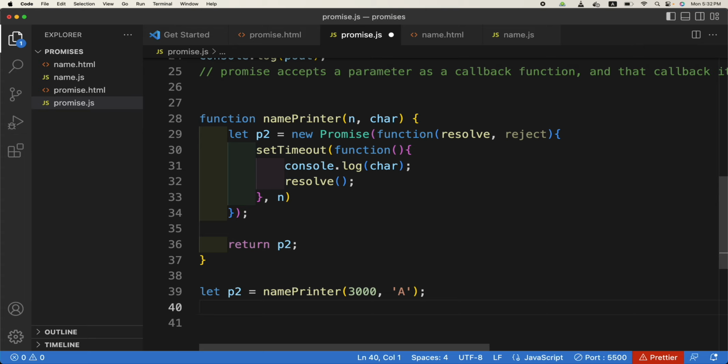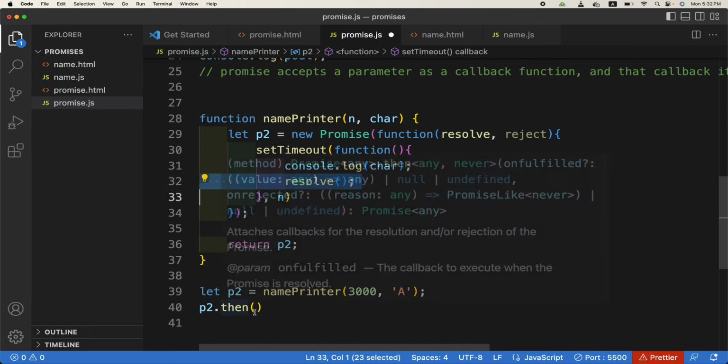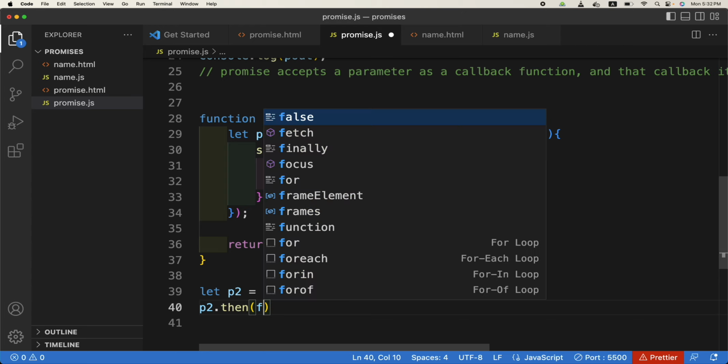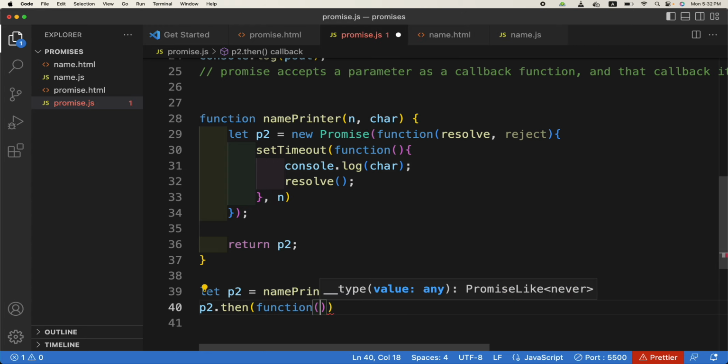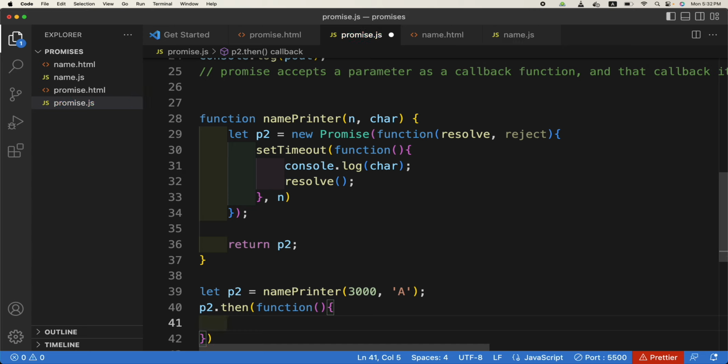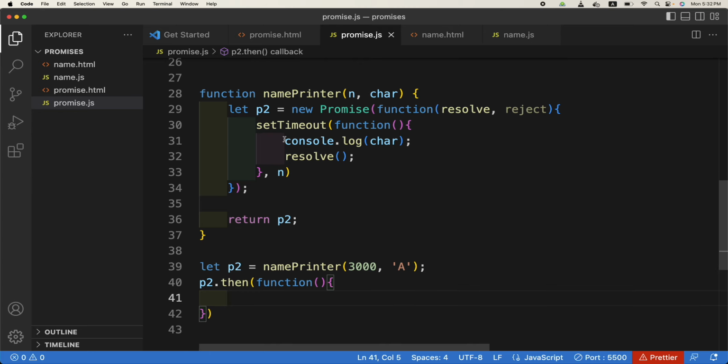Now p2 dot then. So if resolve is run, it means that then will take effect, right? So p2 dot then function, and it has a parameter. Just for your understanding, we can console.log the character here also, but I don't want to print it here, so that you know why. Because all the logic of completing the promise should be in the dot then function.